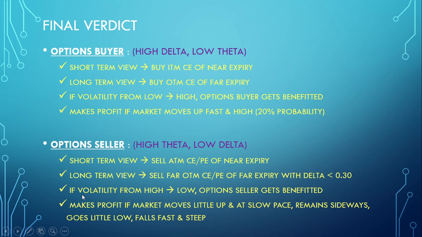And it is better to sell options when the volatility is high and then it cools off. So the moment volatility cools off from high to low, Vega comes towards the theta side and makes option premium decay much faster, and in this way option sellers get benefited. So option sellers make profit if market moves little up and at slow pace, remains sideways, goes little low and falls fast and steep. As I brought out earlier, four different scenarios, and it has got an 80% winning probability. So this is in a nutshell what actions you should take when buying or selling options.